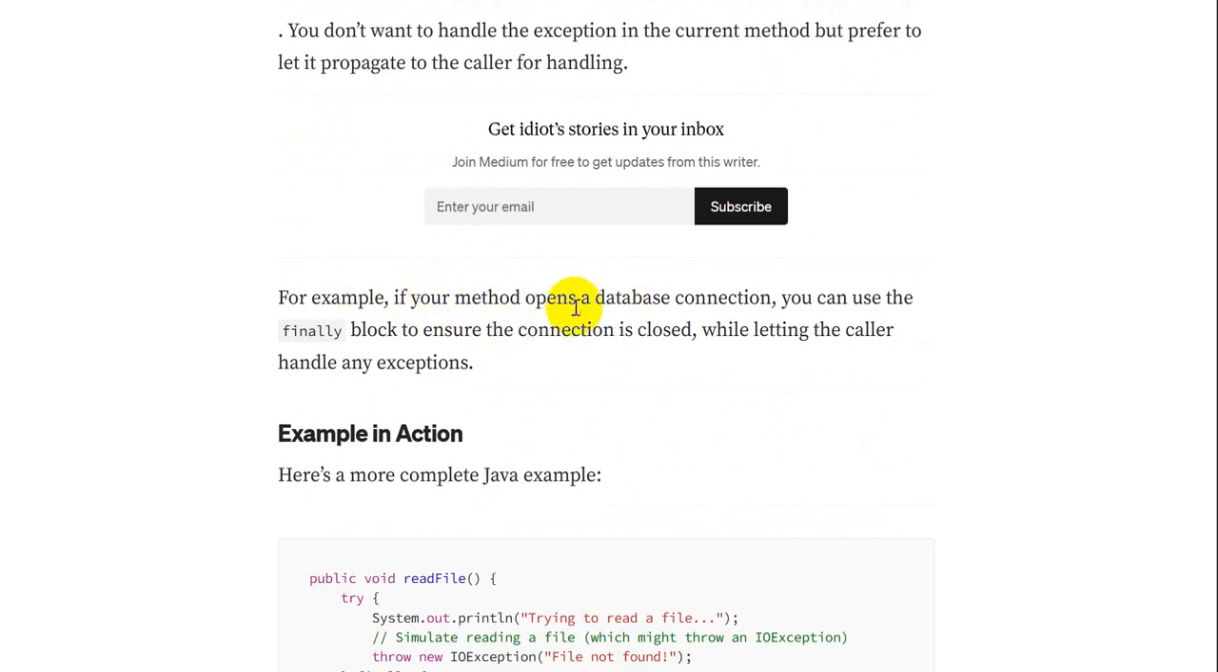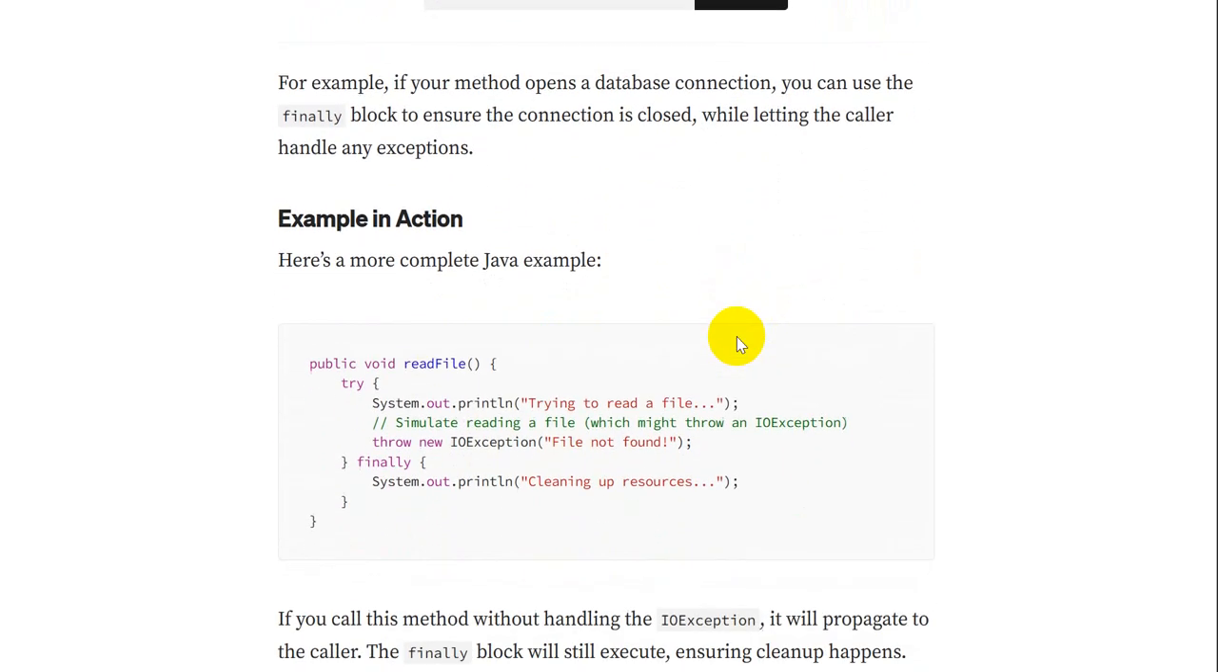For example, if you have a method where we are opening a database connection, you can use a finally block to ensure that the connection is closed, while letting the caller of that method handle any exception there.